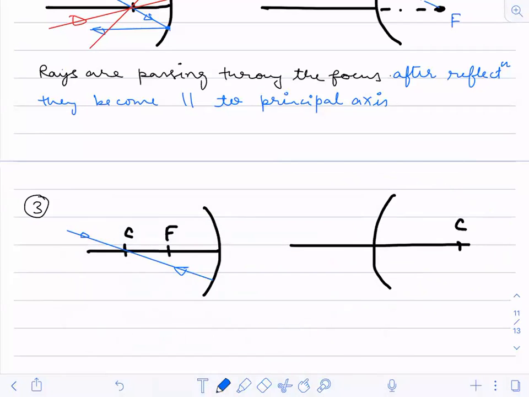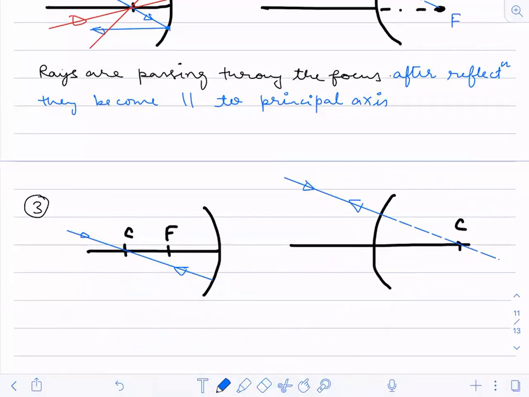Now the ray should be coming somewhat like this. If this is the incident ray, the reflected ray should be like this.